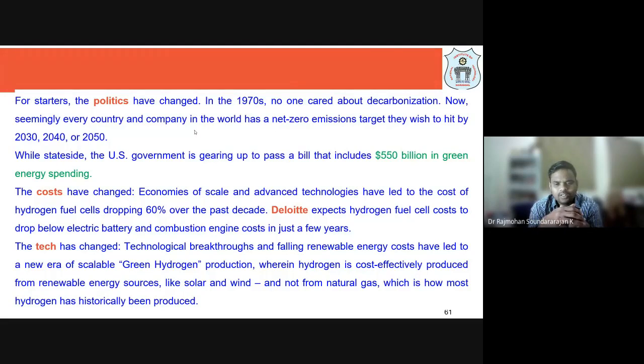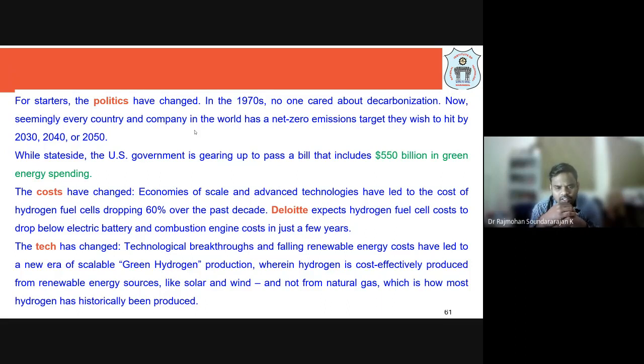We are able to improve the performance of the catalyst, and the surface area available per gram of catalyst has been increasing. So the cost is decreasing. The operating cost and the initial capital cost are also decreasing. That is also one of the factors. So the way people think and the government policies are changing. And number two, the cost is also getting reduced, and mainly the technology is also changing.